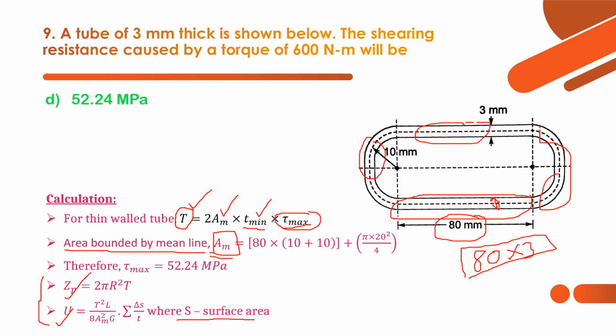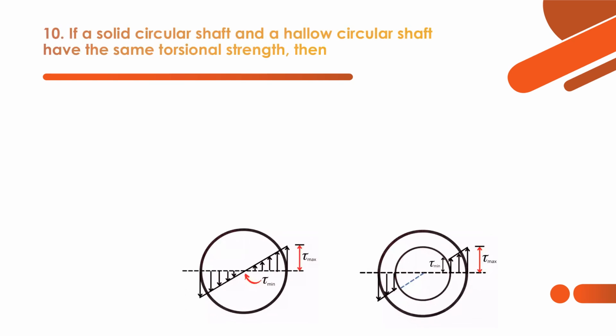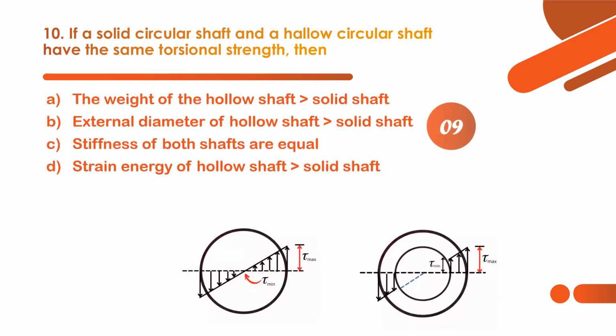Now we shall move on to the last question. If a solid circular shaft and a hollow circular shaft have the same torsional strength, then what is correct regarding solid versus hollow circular shaft? In the previous two questions we have seen things regarding hollow shafts. So here also, on the hollow shaft question, options B, C, D are correct.